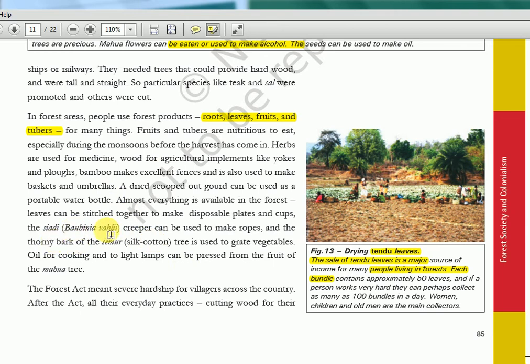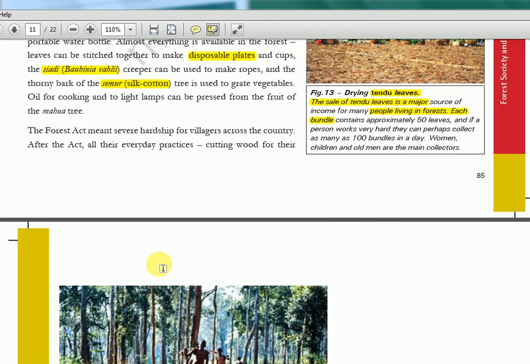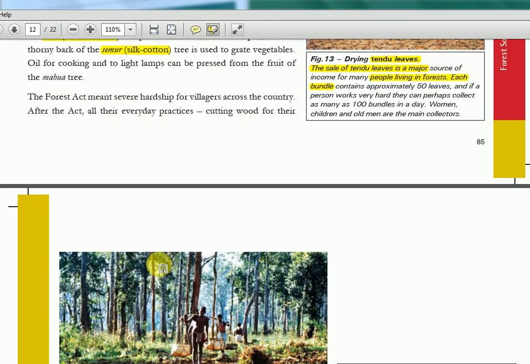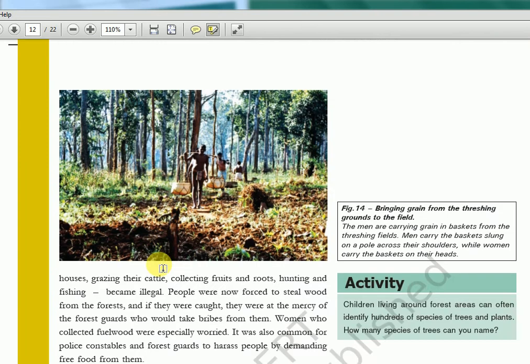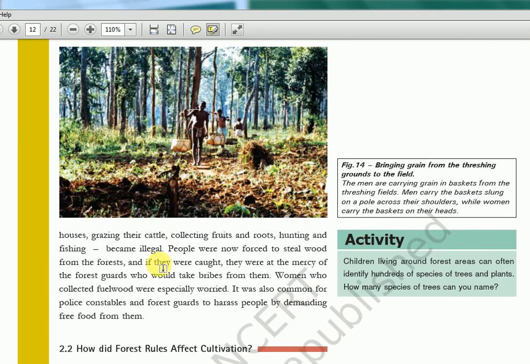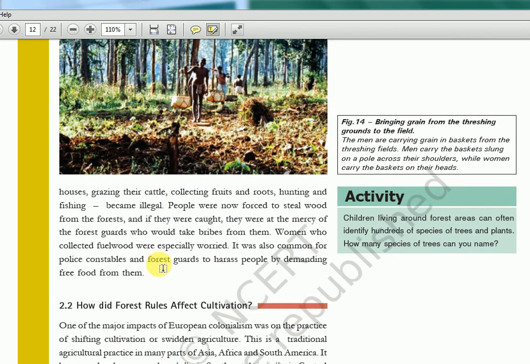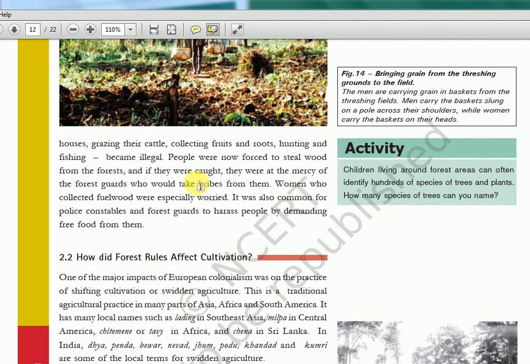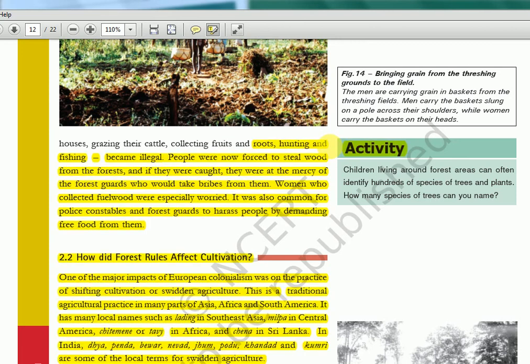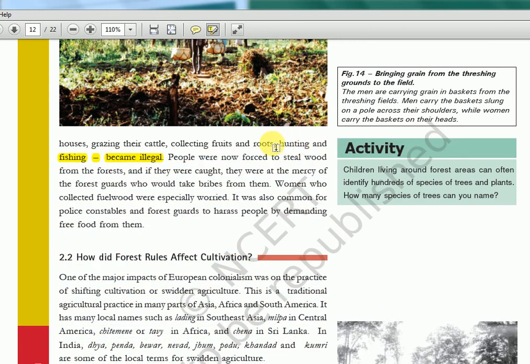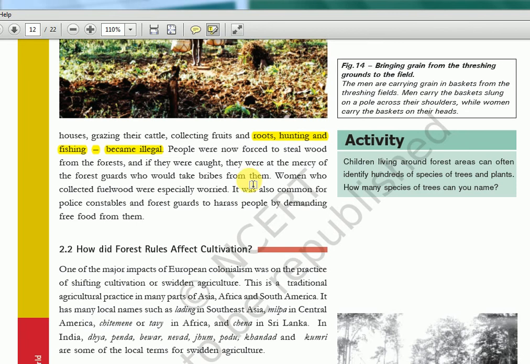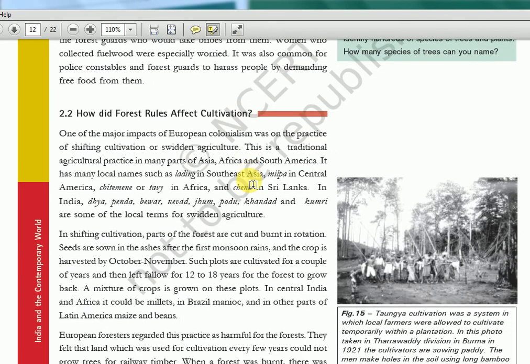And again, stories are there, we don't need it. Here some terms are there, but not very important. Disposable plates and cups, and then siyati, some term they call, I don't think it's required. Semur means silk cotton. If it's important, I'll tell you, else we don't need it. We know the UPSC pattern, we know what UPSC asks, so these people don't ask these things. Then again, bringing grain from the threshing ground to the field, so their daily routine they are showing. Hunting and fishing, so you know that these kind of things also became illegal. They used to bring strict rules. So overall, tribal life is getting controlled. That thing they are telling with a few examples. That's all. Don't worry, it's too much data here, but unwanted things only.